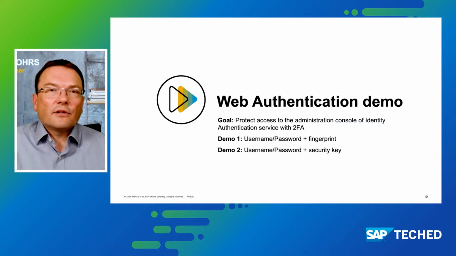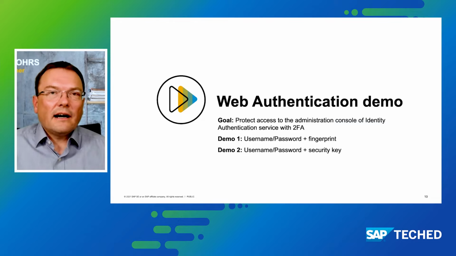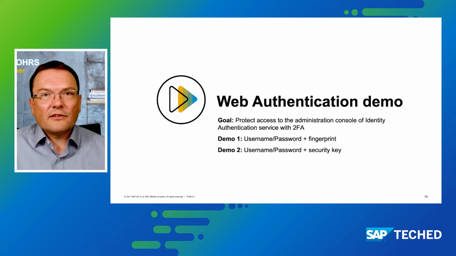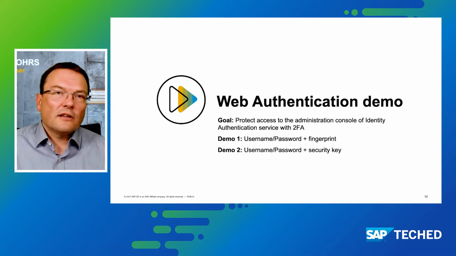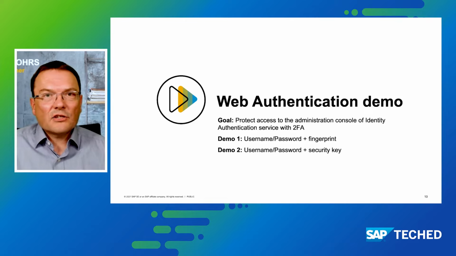And that's something where I would like also to show a demo here. The demo consists of exactly those two parts. So first of all, you'll be seeing authentication based on username and password, and then using the fingerprint scanner of my laptop. And in the second part of the demo, you'll see again username and password as the first factor. And then I'll be using the security key, where I have to enter the PIN of the security key to unlock it. Then I put my finger on the key, and with that, the authentication is successful.